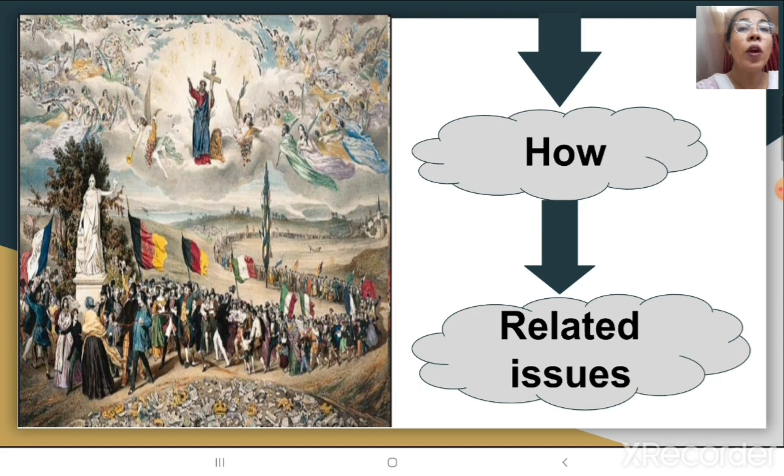It started to emerge after the French Revolution, children. I hope, children, you still remember what you have studied about the French Revolution in your class 9. Yes, the feeling of nationalism started spreading into other parts of Europe also after the French Revolution. Clear? Now we will see the next topic.